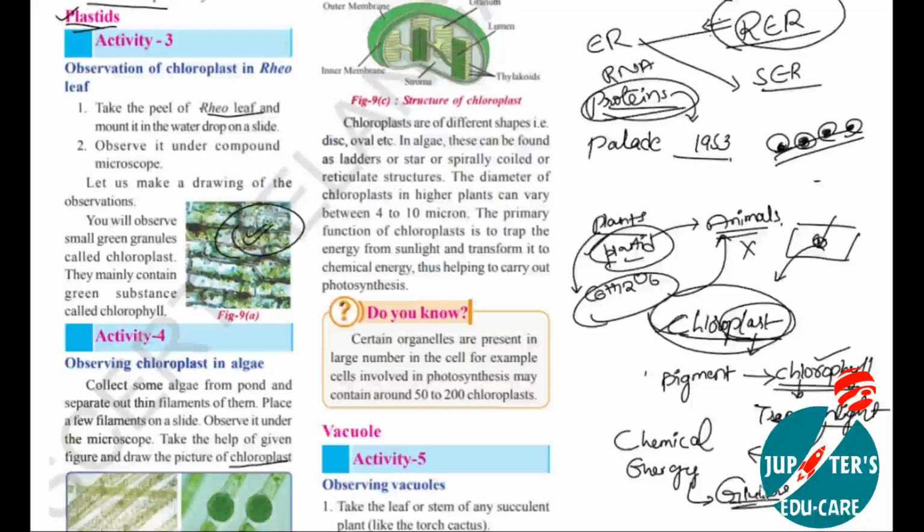This whole process takes place inside the plastids or chloroplasts. So that's why chloroplasts are called the kitchen house of the cell, or the site for the photosynthesis process.